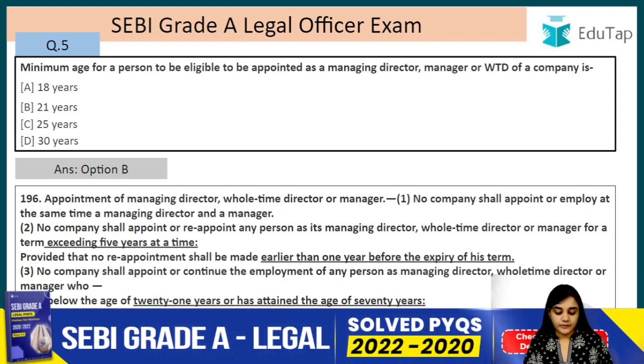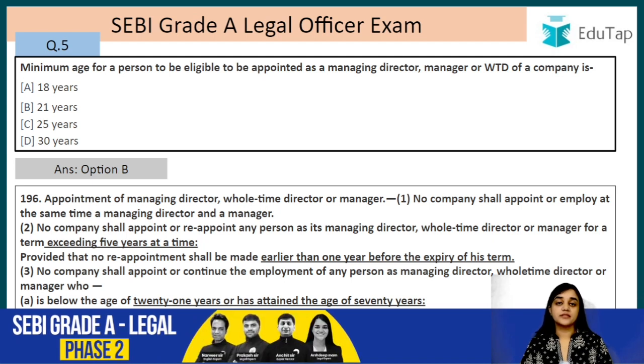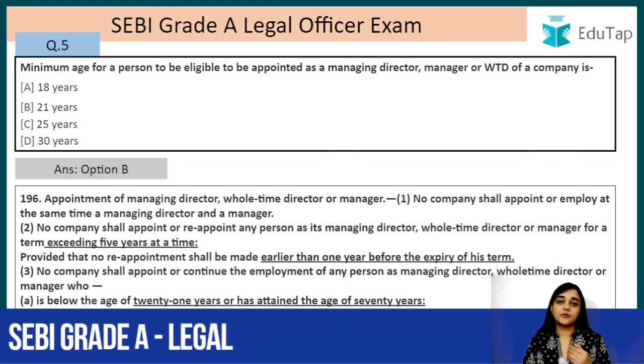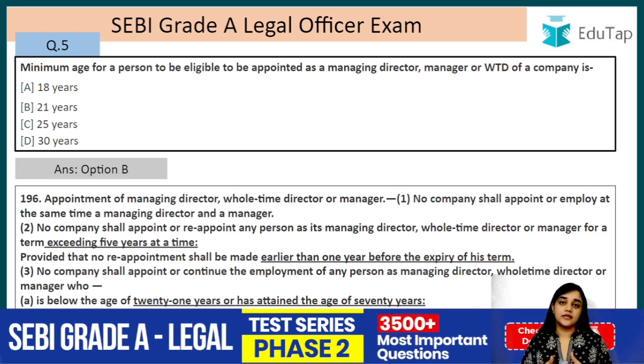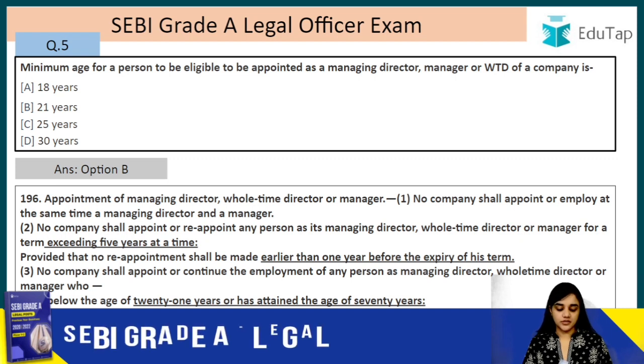Provided that no reappointment shall be made earlier than 1 year before the expiry of his term. So basically they are saying that if you have to reappoint a whole-time director, for example, you can only make that reappointment during that last year. Let's just take an example. For example, a whole-time director has been appointed in the year 2016. So his term will be 2016, 17, 18, 19 and 20. In the year 2020 only you can reappoint him and not earlier than that, right? So provided that no reappointment shall be made earlier than 1 year before the expiry of his term.